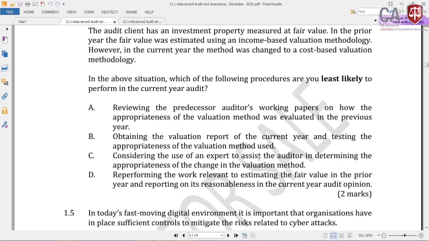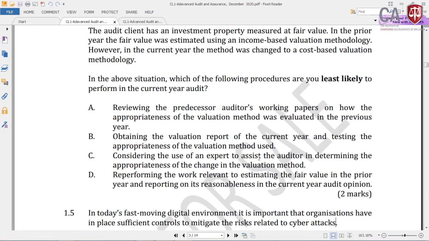If you want to get understanding of the previous year audit or how the audit was conducted or significant matters or significant risk addressed during the previous year audit, you can always get an appointment from the previous year auditor and go and check the working paper file. And then you will get a more understanding, more knowledge. So that is there in the auditing standard which can be done.